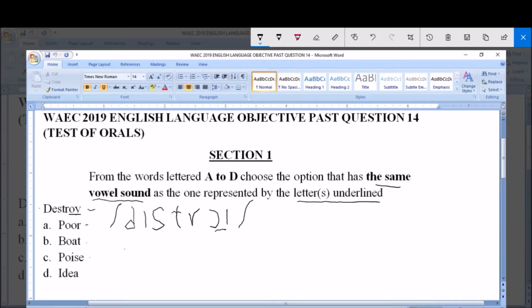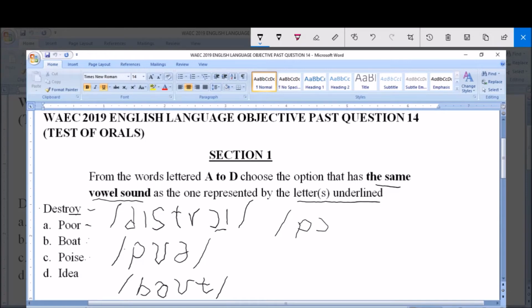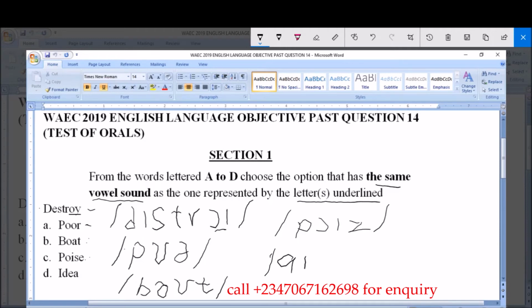So option A, which is pour, is transcribed this way, pronounced pour. Option B, boat, is transcribed this way, so boat. Option C, poise, is transcribed this way, poise. And option D, idea, is transcribed this way. Idea.